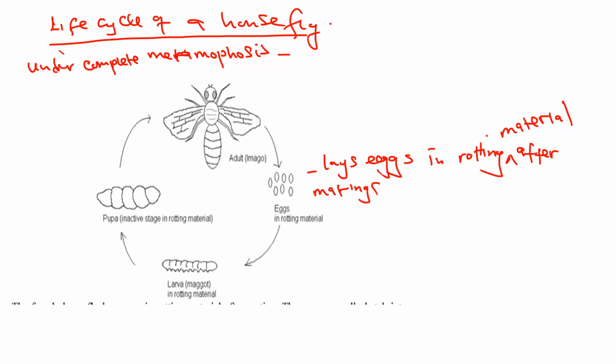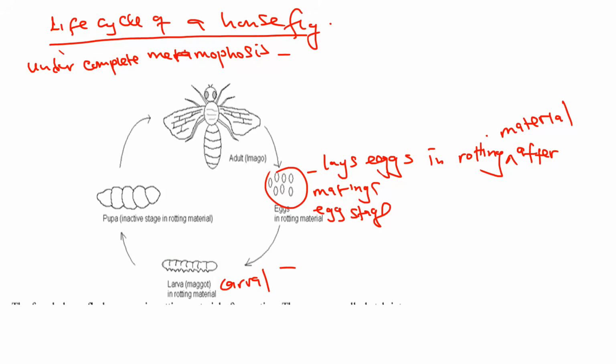Then after some days, maggots appear. So the eggs are laid. Then after some time, maggots appear. This is a maggot. Now, what are some of the characteristics of maggots? This part is called the larval stage, please. So this is the larval stage. This is the egg stage otherwise.